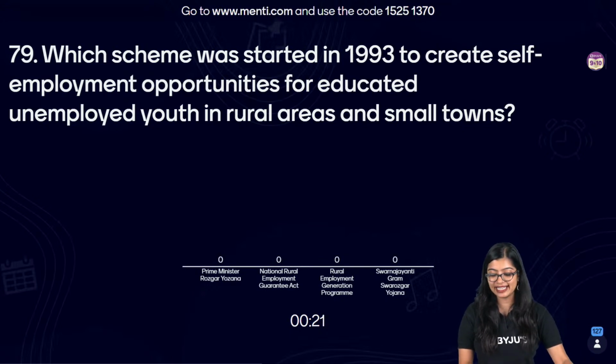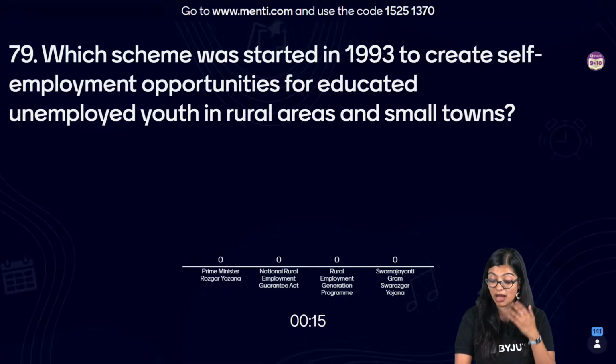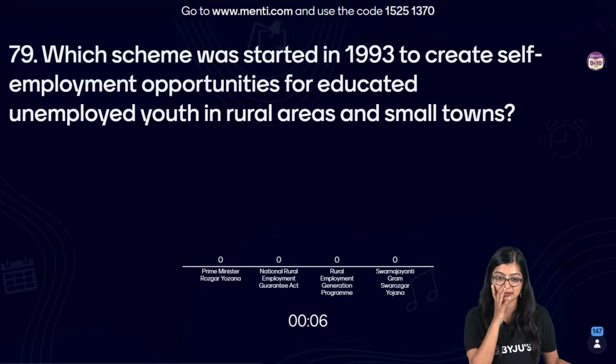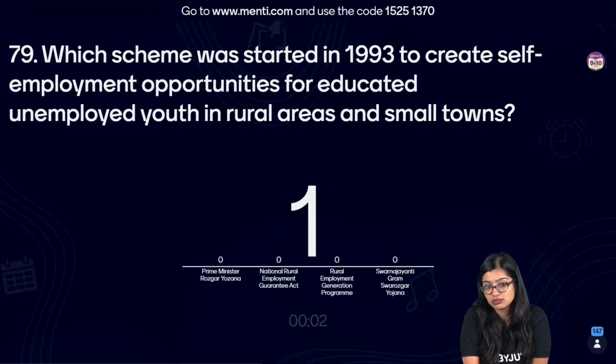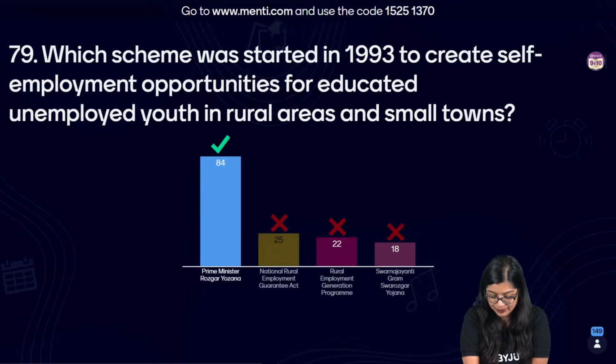They have said 1993. Understand the difference. I know some of you will get confused here and mark something else. I can already see the answers which are wrong. But understand that they're asking for a scheme that was initiated in 1993. I think I almost gave you the answer in the previous question itself, if you had listened to me.